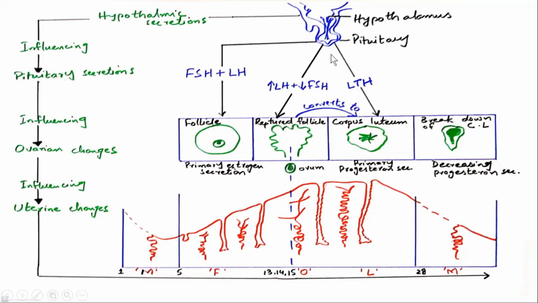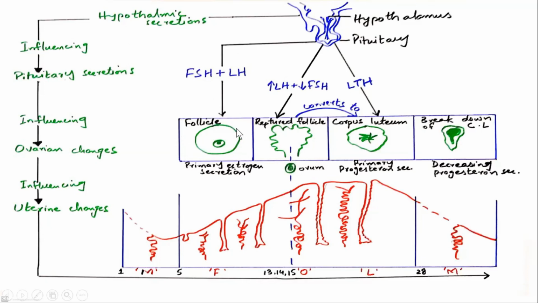And this pituitary gland secretes FSH and LH. Remember, follicle stimulating hormone and luteinizing hormone. We have studied all these hormones in great detail in the second last lecture, right? So when the pituitary releases FSH and LH, what does it do?